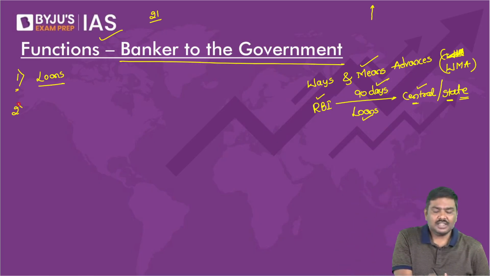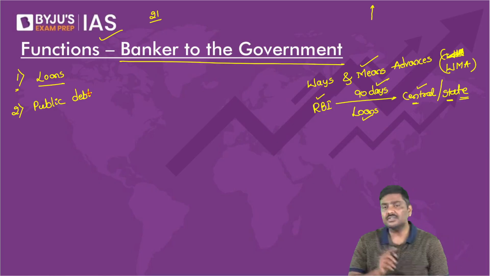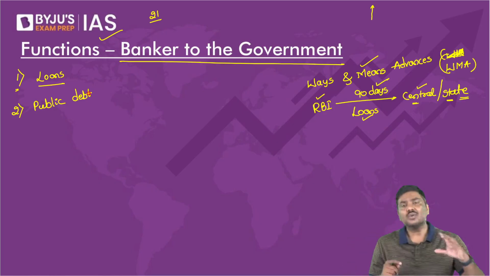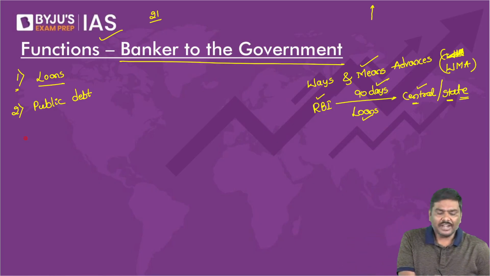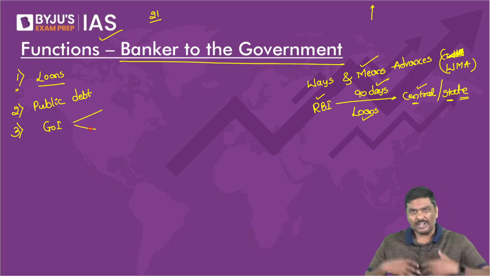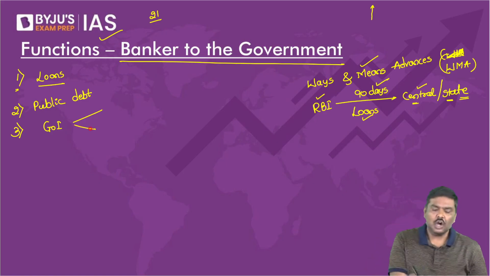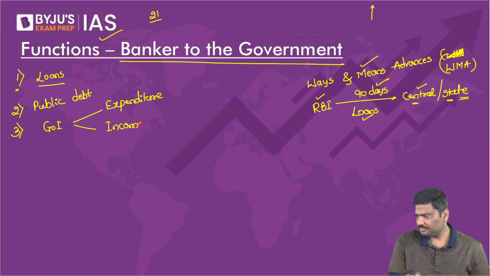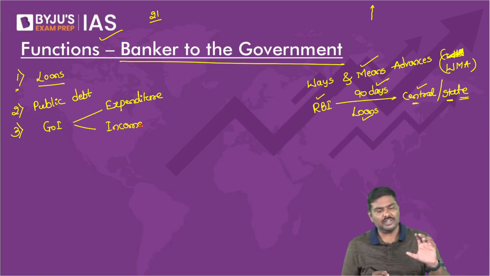Second one, there is a term called public debt. Let's try and understand this very carefully now. What is this concept of public debt? Point number 3: all of you will agree if I say the Government of India annually will come out with a budget under which the government will announce how much expenditure they will incur and how much income they will collect in one financial year. Anybody has a problem with this?